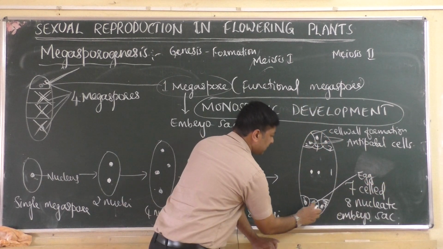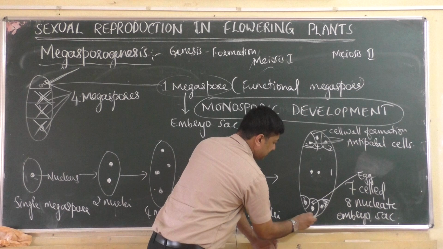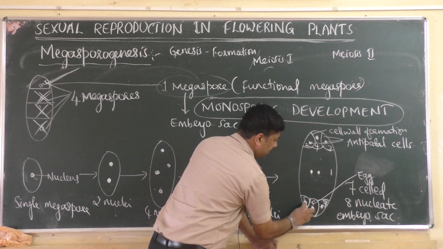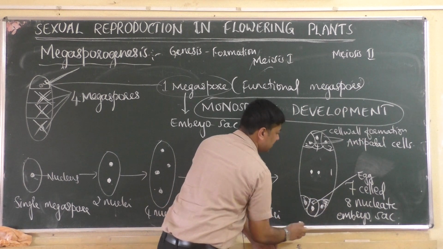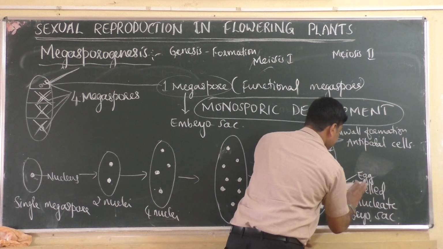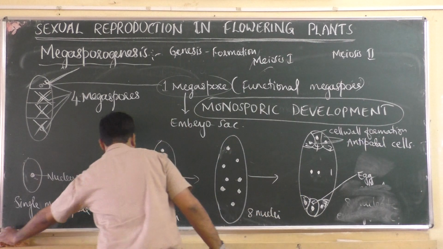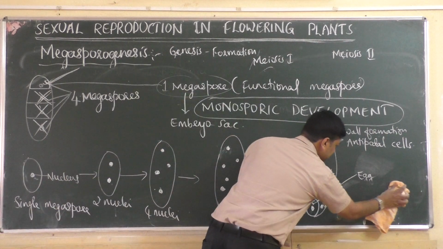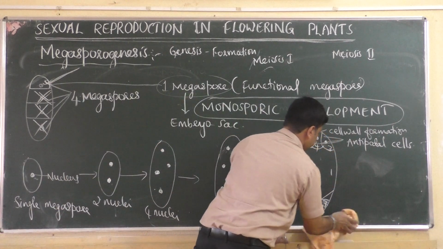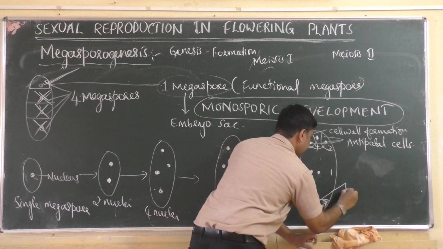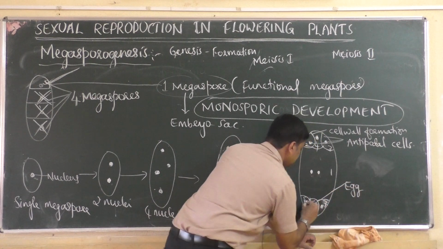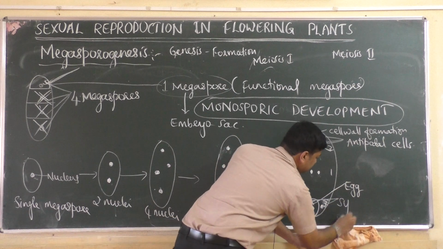This is the egg in the center, and on 2 sides, these 2 cells are called synergids. You already know this.